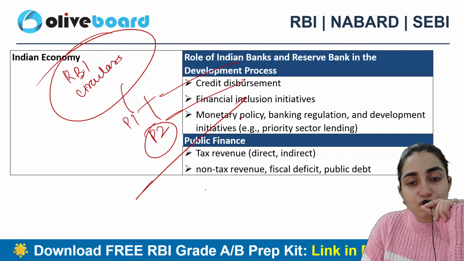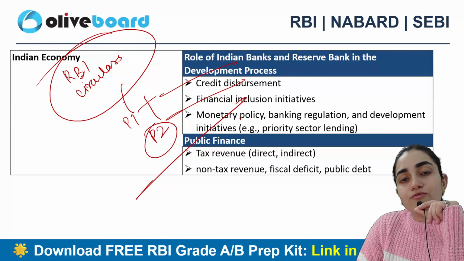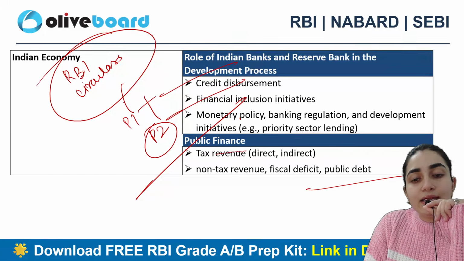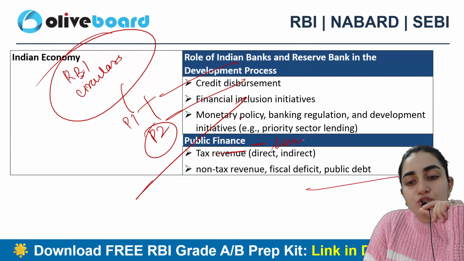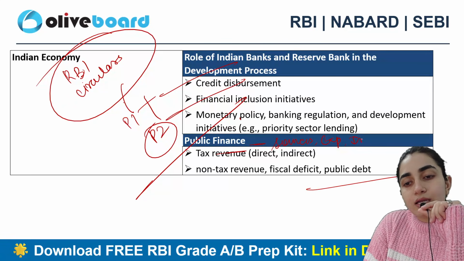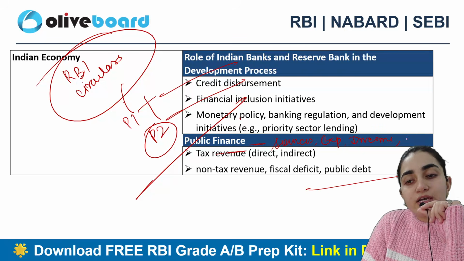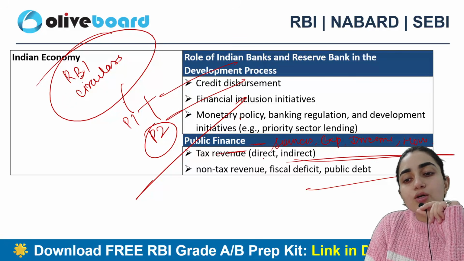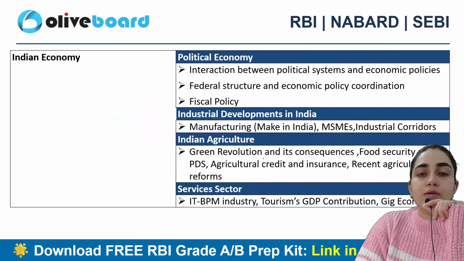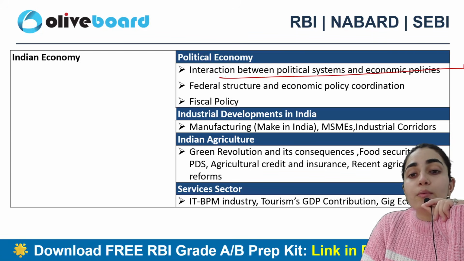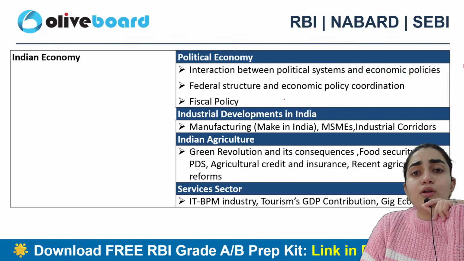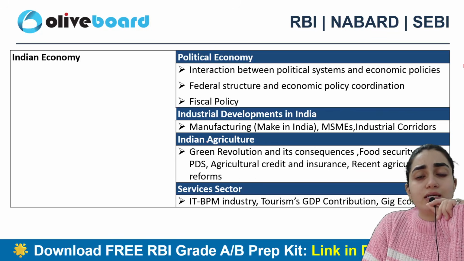Public finance, tax revenue, non-tax revenue, tax, fiscal deficits, public debt. I need to check what the sources of income of the government are, right? So here, sources play a very important role. What is the expenditure of the government? What is the income source of the government, right? How is expenditure actually getting done? So these are the questions which become very important. Political economy is actually part of it. So the interaction between the political system, economic policies, fiscal policy, and how proper coordination is actually taking place.